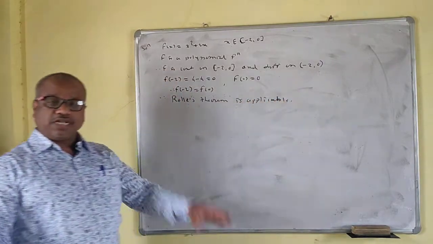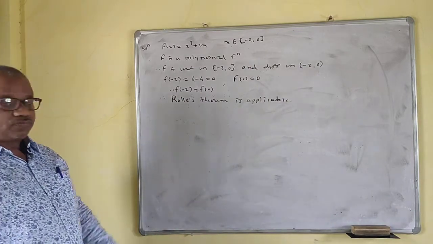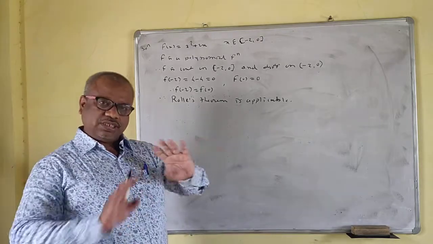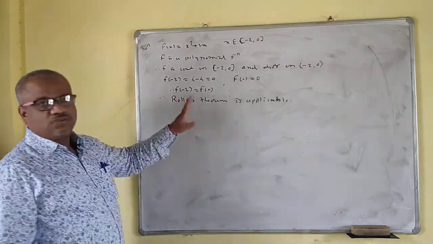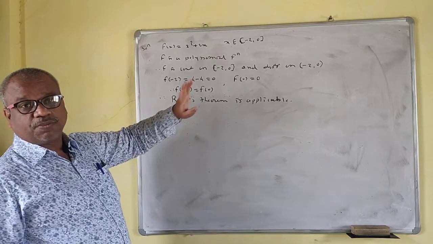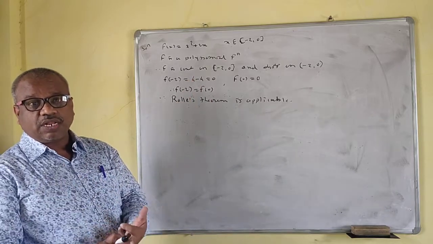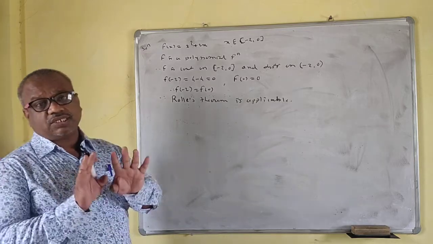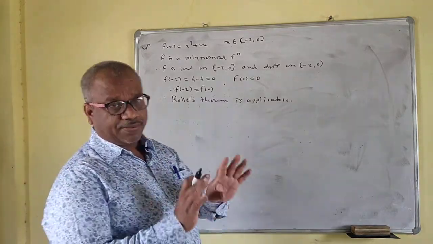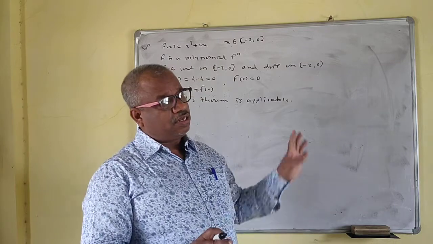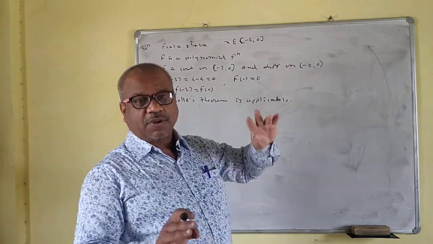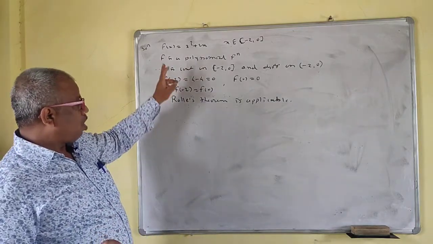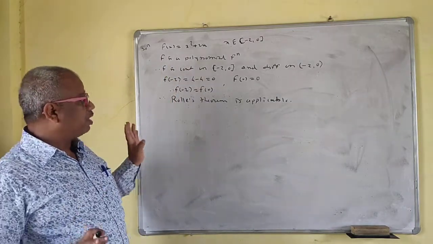That means what? Rolle's conditions are verified. Rolle's conditions are satisfied. You may say that Rolle's conditions are satisfied here. So these are the three Rolle's conditions. First one is what? Continuous. Second is what? Differentiable. Third is what? f(a) is equal to f(b). If these three conditions hold, are verified, then you say that this function satisfies Rolle's theorem, or Rolle's theorem is applicable.